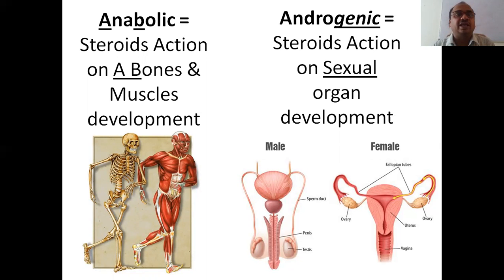Whereas anabolic, here you can see the B is the point. What you have to remember: steroids action on a bone. A, B, both are important. A bone. Bone and muscles. Bones and muscles will be strengthened with the anabolic steroids. This property is called the anabolic property of the bones and muscles.